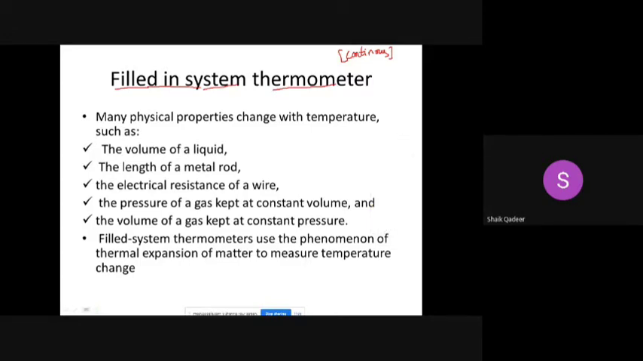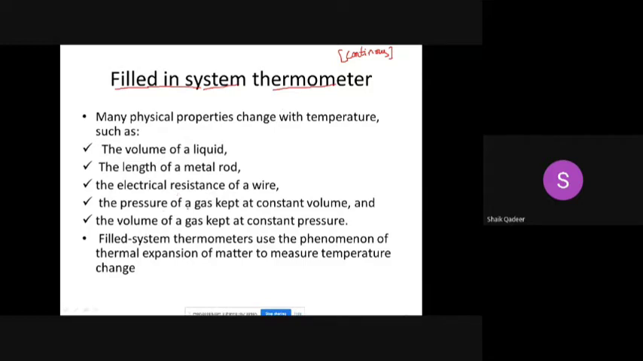Okay. Before going further, let us see some interesting points about temperature. We all know that there are many physical properties which change with temperature, or vice versa. If the volume of a liquid changes, then its temperature changes. If the length of a metal rod changes, the temperature changes. If the electrical resistance of a wire changes, the temperature changes.